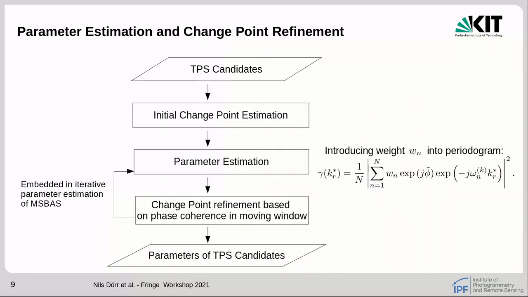The procedure of the TPS parameter estimation and change point refinement is shown here. We start with the initial change point estimated from the amplitude time series and afterwards estimate the parameters by just introducing a weight into the 1D periodograms, which flags interferograms outside of the TPS lifetime with a 0. After each iteration step of the parameter estimation, the change point of the TPS is re-estimated using a moving coherence.